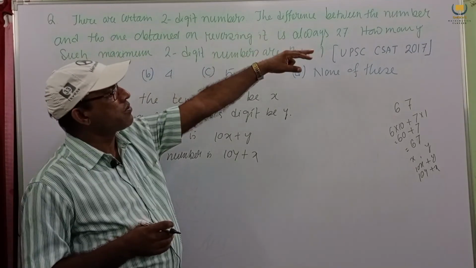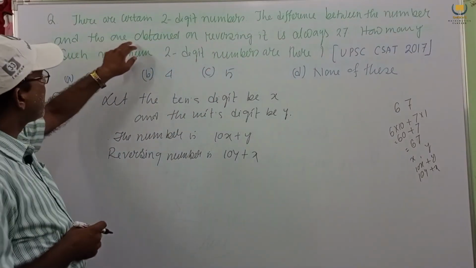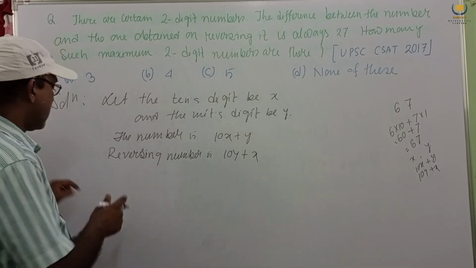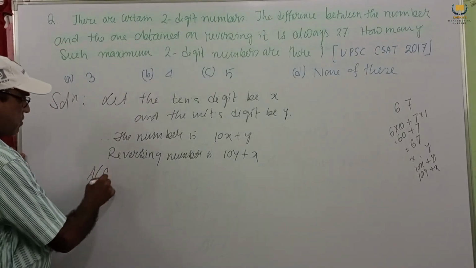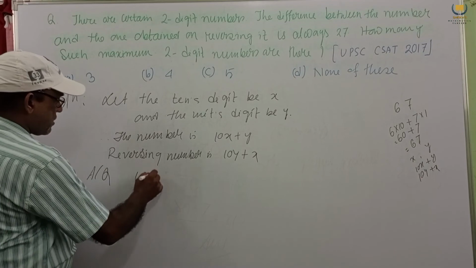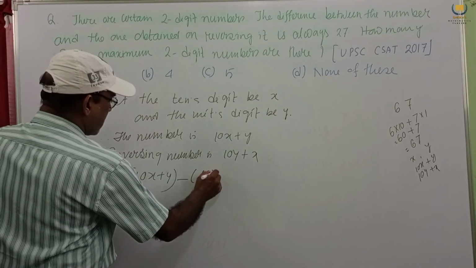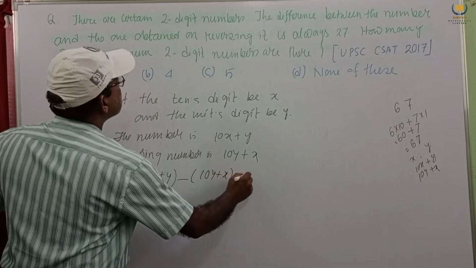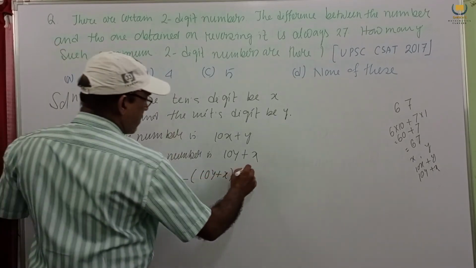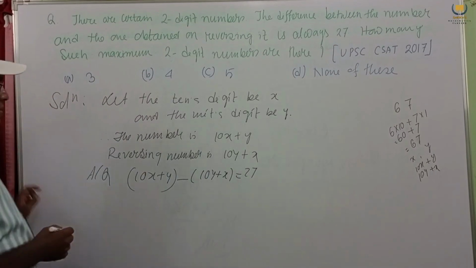The difference between the number and the one obtained by reversing it. According to the question, this is given: 10x plus y minus the reversed number equals 27.